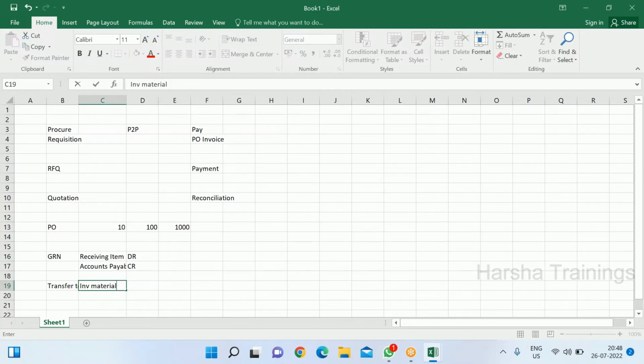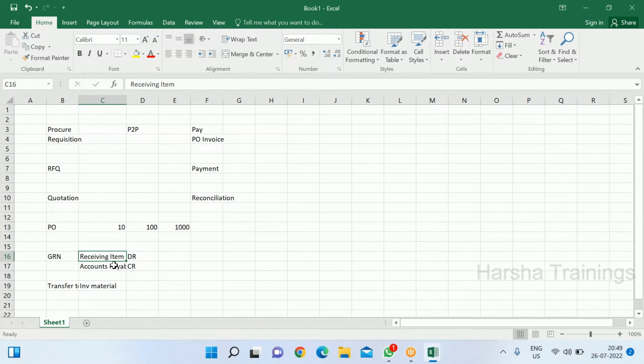Is the entry done there? I received a material. When you receive stock in the warehouse, you will keep it as inventory item debit, accounts payable credit. Because I have received it, payable means a liability. Pay to the vendor, yes. I mean, we have to pay.